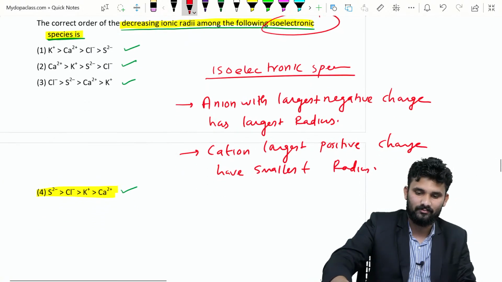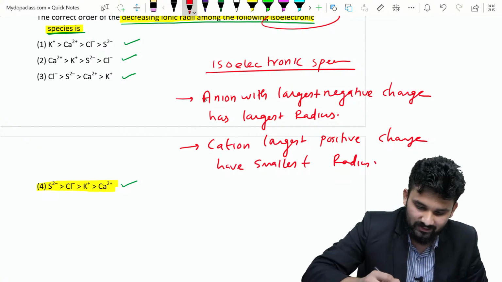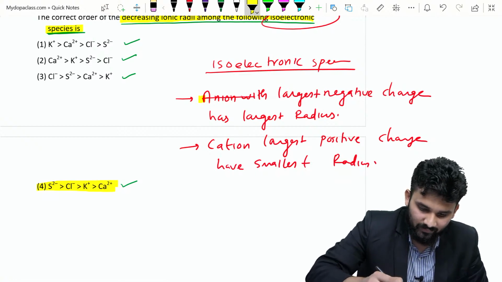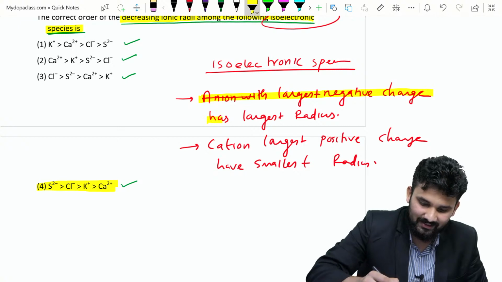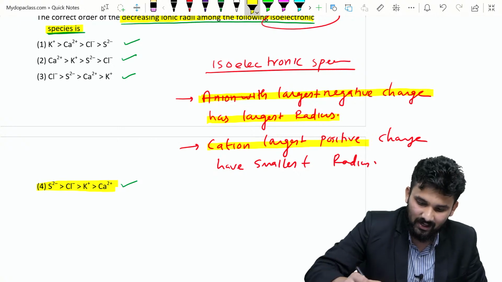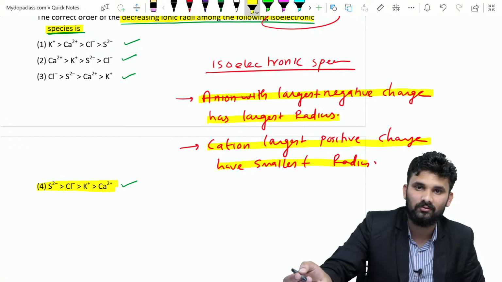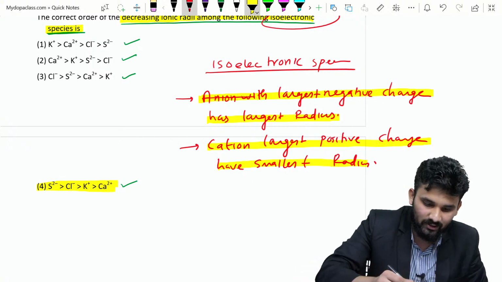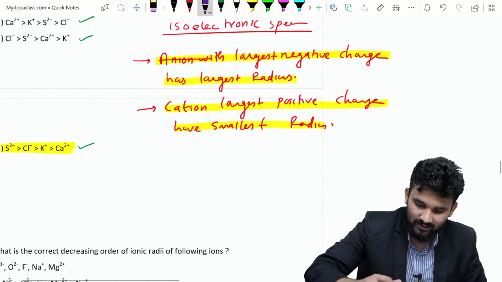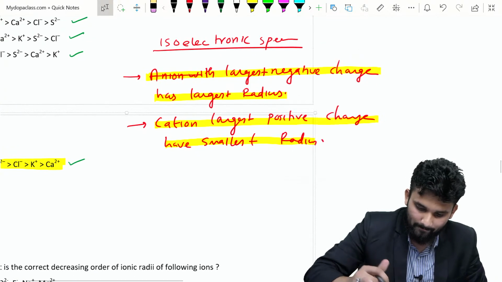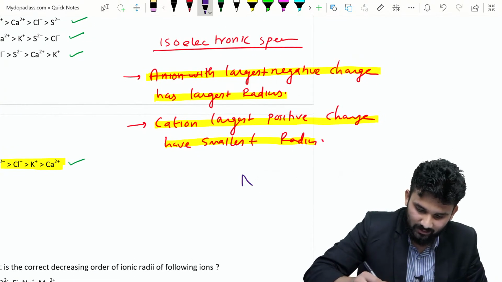Okay, that's the logic. This is the important point: anion with the largest negative charge has the largest radius, and cation with the largest positive charge has the smallest radius. For example, I am taking neon here.